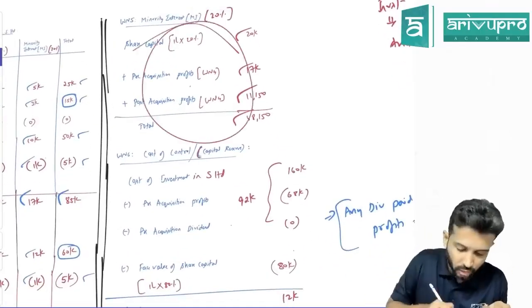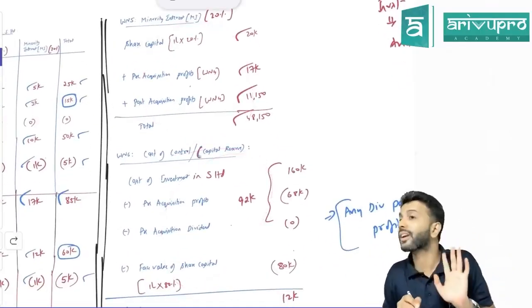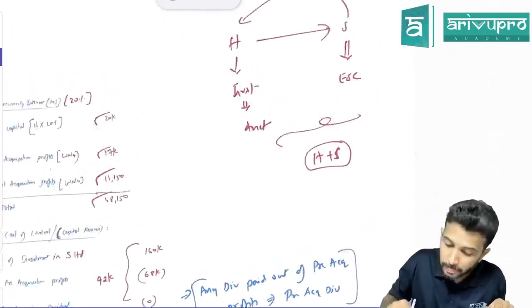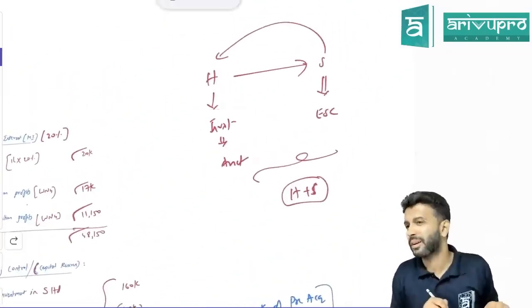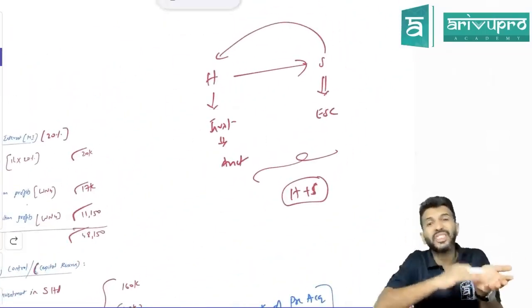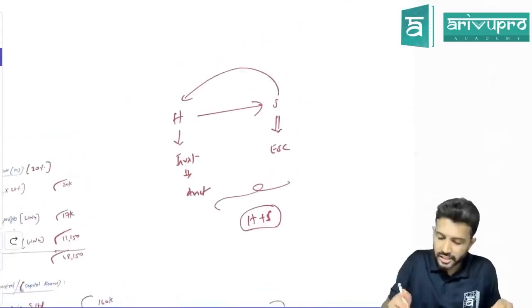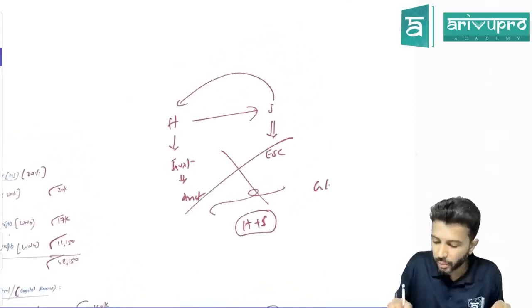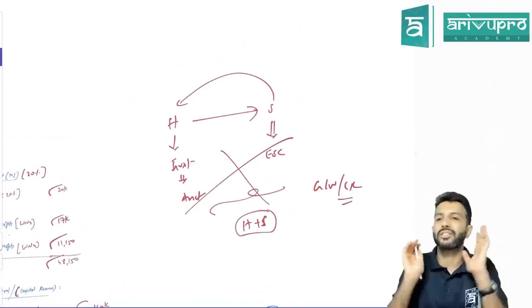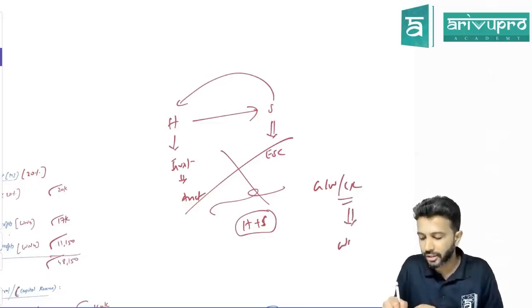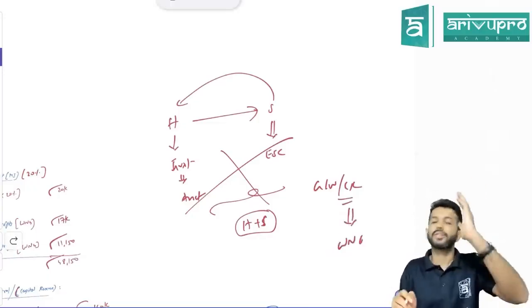The way you present working note number 5, in the same fashion you can't present working note number 6, because the holding company is already showing some investment. The same item cannot be shown both as an asset as well as a liability. Hence, both will get nullified and instead of that, goodwill or capital reserve will come, as part of working note number 6.